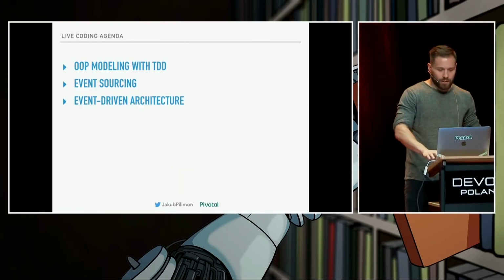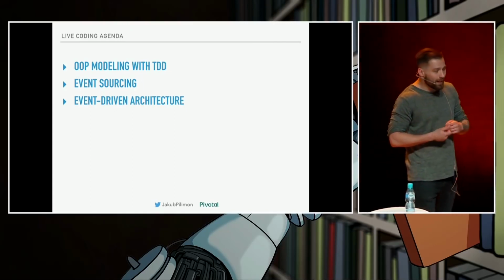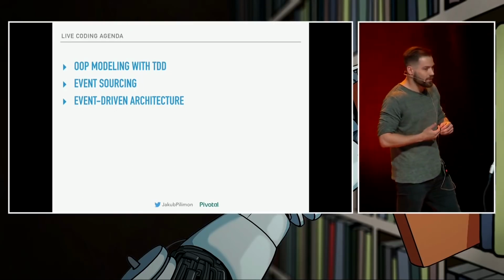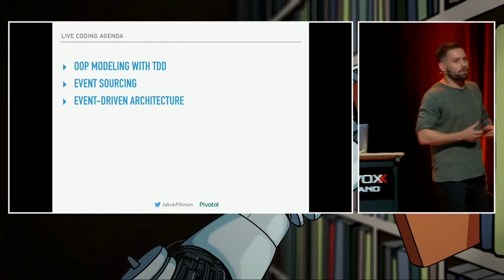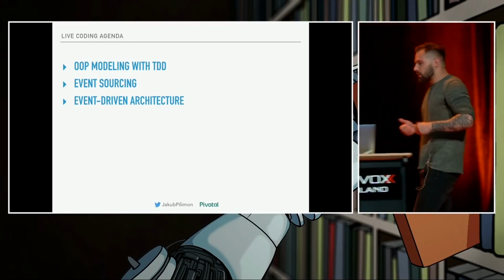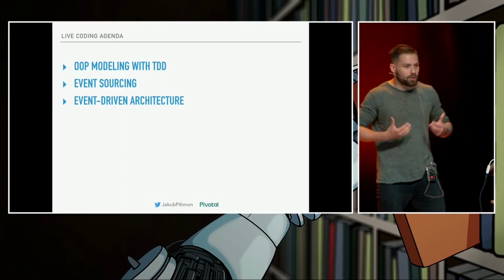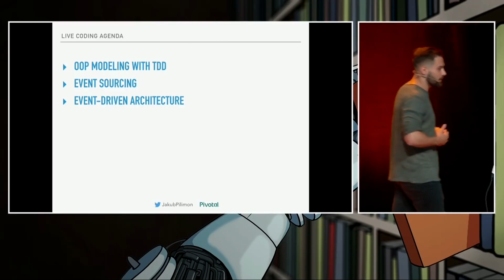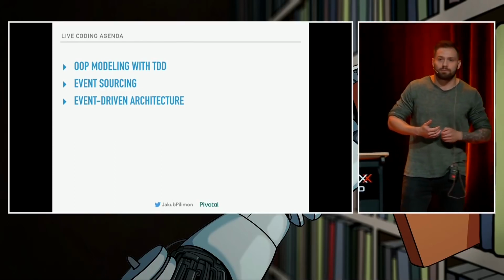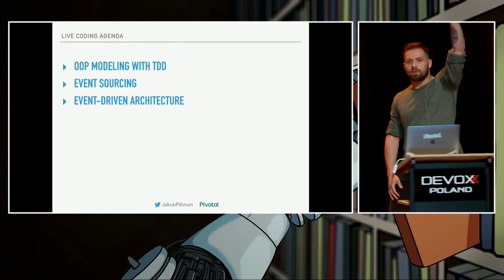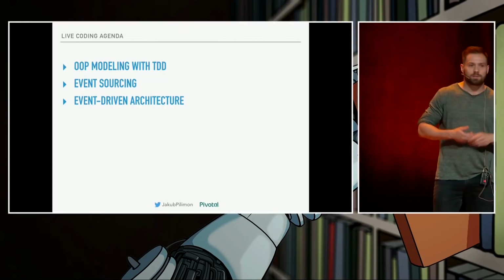So what we're going to cover today, we are going to cover event-driven architectures. But during the first 20 minutes or so, you won't see any event in the code, so please don't be worried. The events will come later on. So first thing we're going to do, we're going to drive our architecture by domain events to have a purely modeled object-oriented programming and test-driven development. To do so, we're going to use a technique called event storming. Who's heard about event storming? Each time I ask this question, more and more people are raising hands, which makes me very happy.